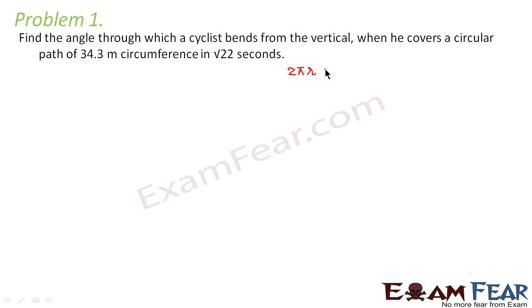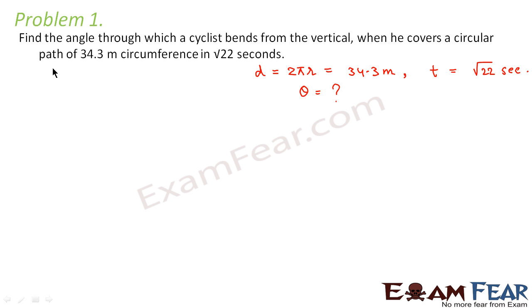It is 2 pi r. So the value of 2 pi r is given as 34.3 meters, and the time taken to cover this distance is t equal to root over 22 seconds. So this 2 pi r is nothing but the distance covered by the cyclist. But through which angle does he need to bend? What is the angle that he makes with the vertical?